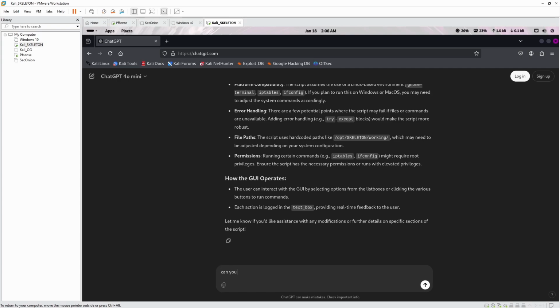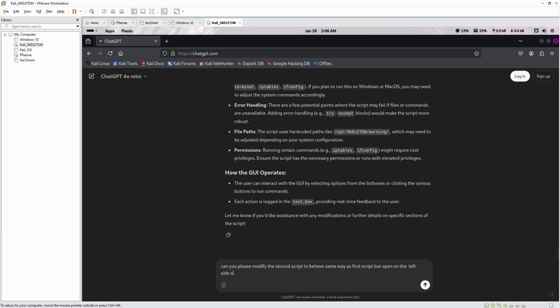Okay, sweet. Can you please modify it to behave the same way as the first script, but open on the left side of the window, and make detailed notes in the new script.